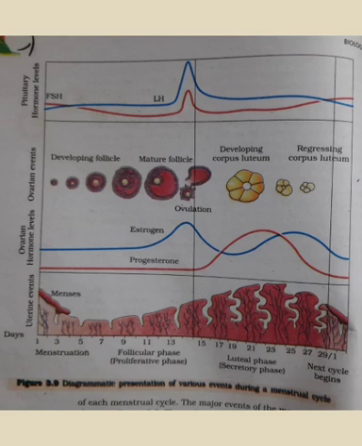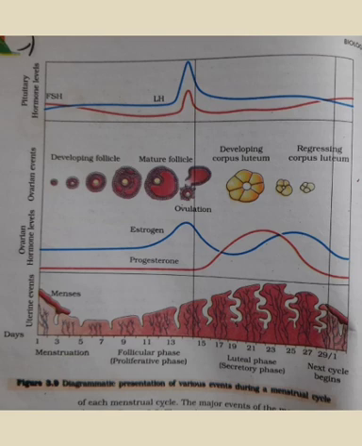Now in this period, during the ovulation, there is not much change in endometrium, okay, because during this phase only the ovum is released. The Graafian follicle matures, it ruptures and it releases ovum in ovulation. Now after ovulation, luteal phase starts. In this phase, corpus luteum forms. So what is corpus luteum? It is the remaining part of the Graafian follicle after ovulation, okay. So the remaining part starts transforming into corpus luteum.